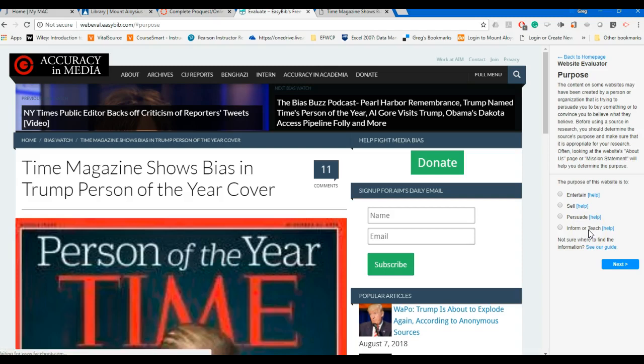What I would like for you to do is use this for a couple of the Google search sites that you come up with. You do your Google search related to media bias, you find a couple of good sites, and then I'd like for you to plug those URLs into this Easy Bib resource evaluator and start answering some of the questions over here.